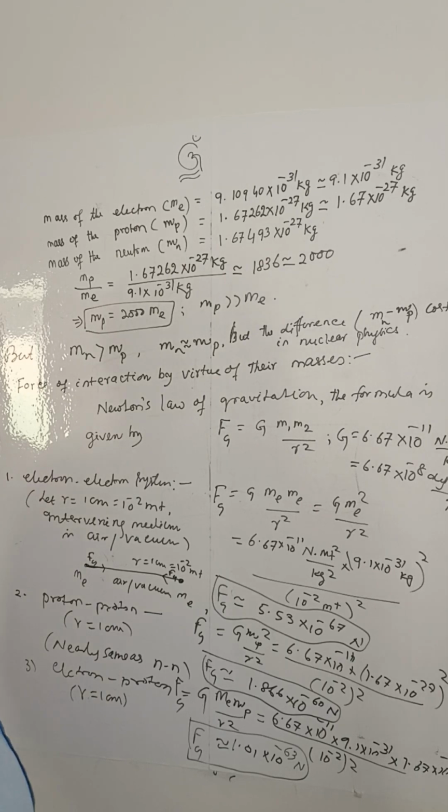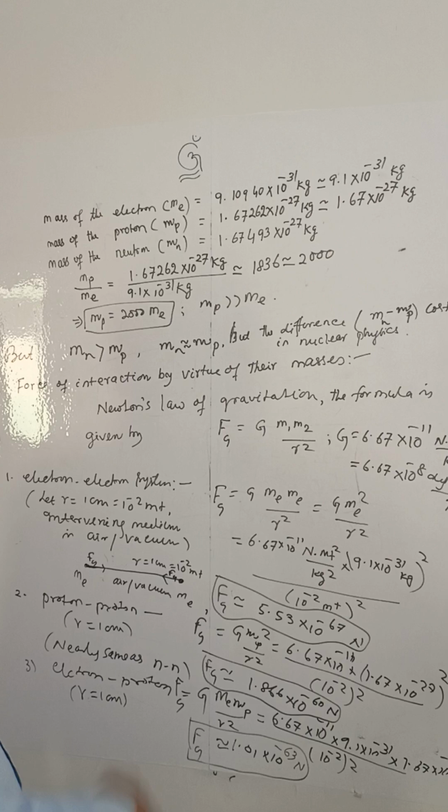That is, Mp is 2000 times Me. That is, Mp is much greater than Me. The mass of the proton seems to be slightly less than the mass of the neutron, but the difference matters in nuclear physics.